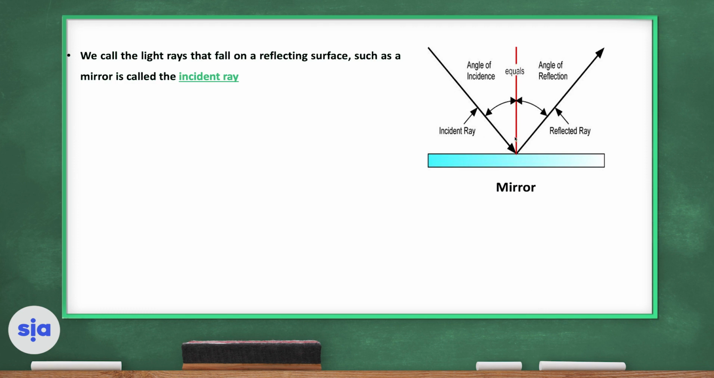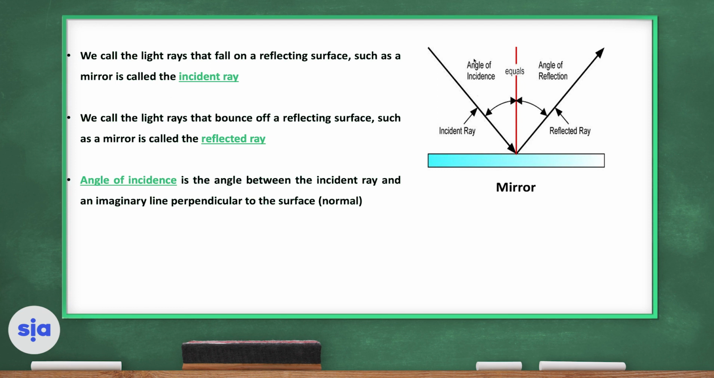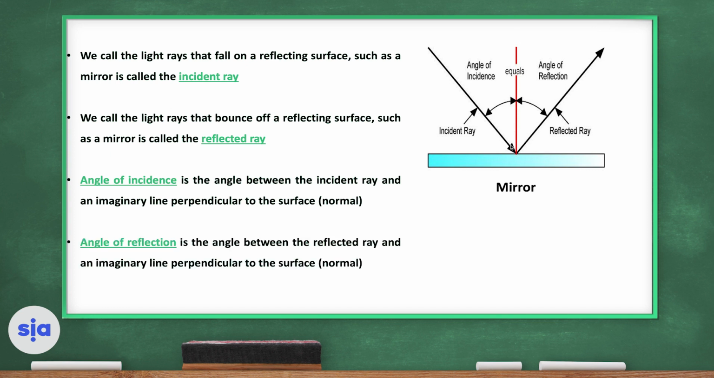We call the light rays that fall on a reflecting surface the incident ray. And we call the light ray that bounces off the surface the reflected ray. So this one is the incident ray and this one is the reflected ray. The angle of incidence is the angle between the incident ray and a line perpendicular to the surface, and we call this red line the normal. And the angle of reflection is the angle between the normal and the reflected ray.